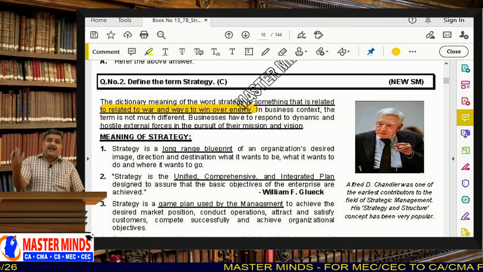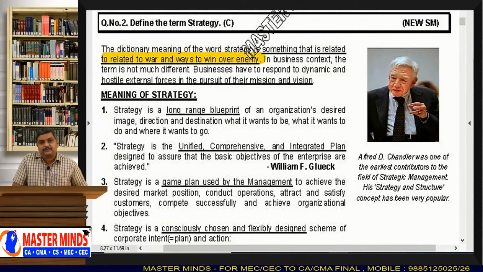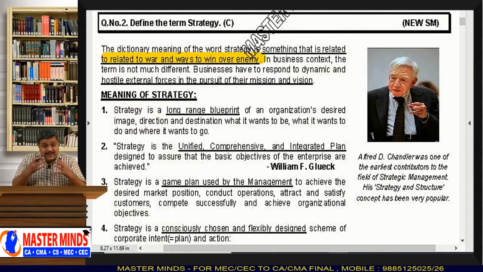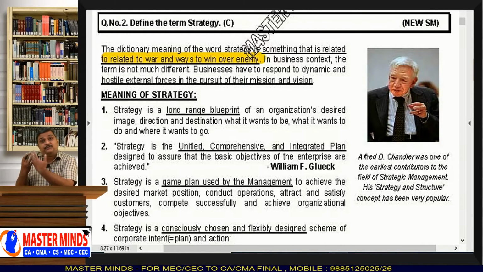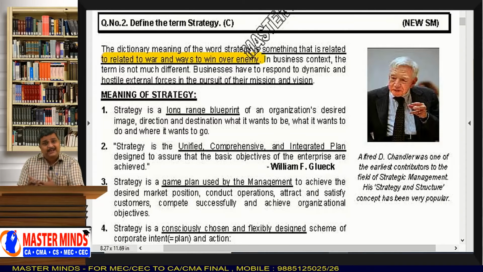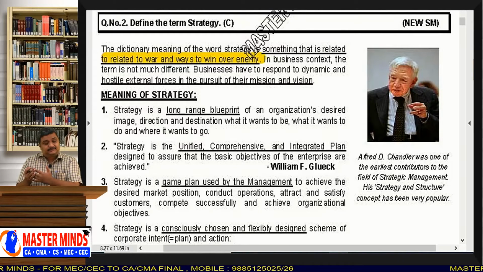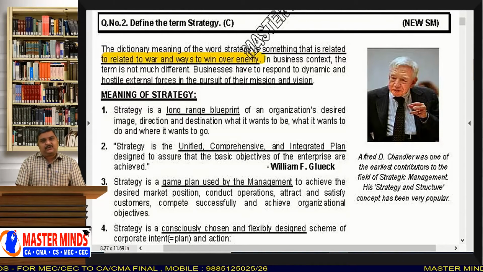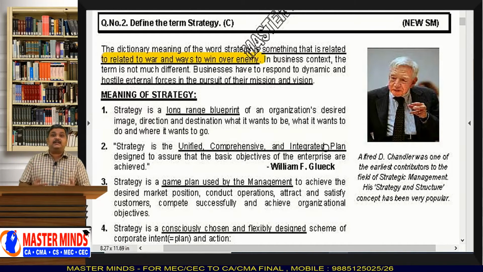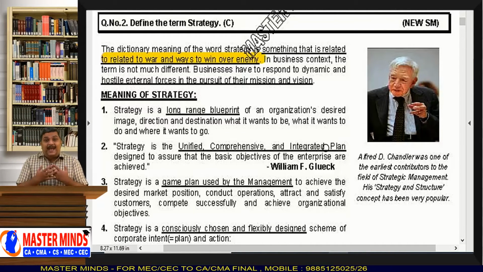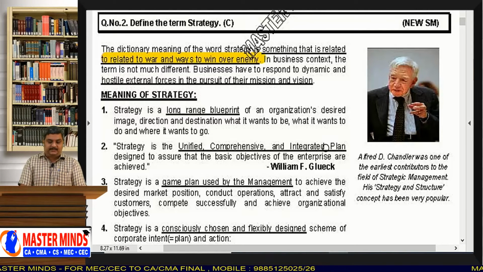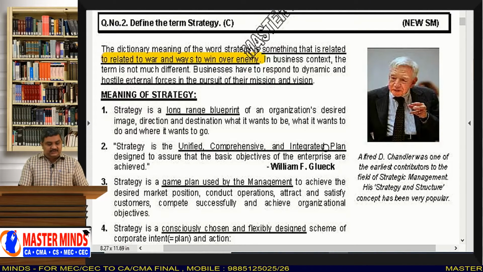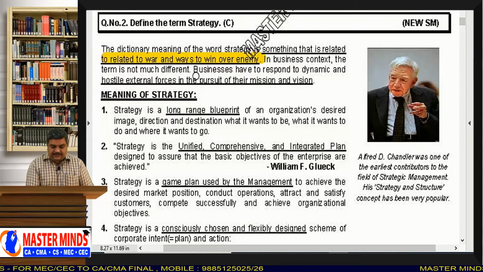And what is strategy actually in military terms? It means ways to win over the enemy. How you have to win over your enemy. If you make plans, then that is called strategy. So, strategy is related to the plans you make to win over your enemy in the war. And in the business context, the term is not much different.